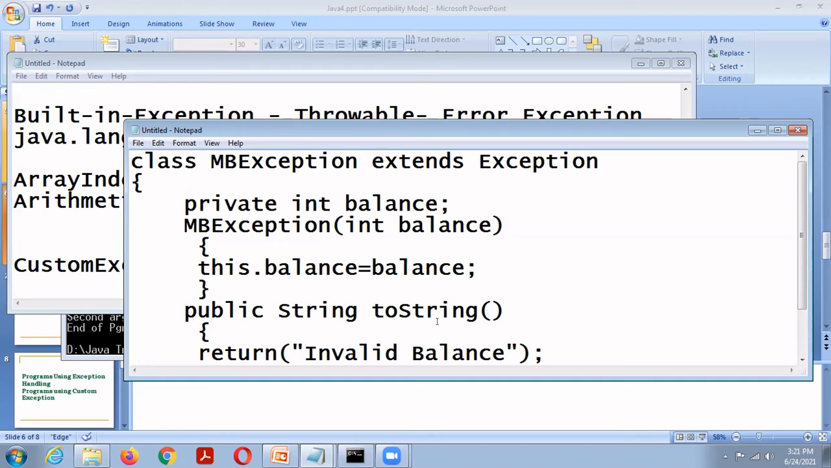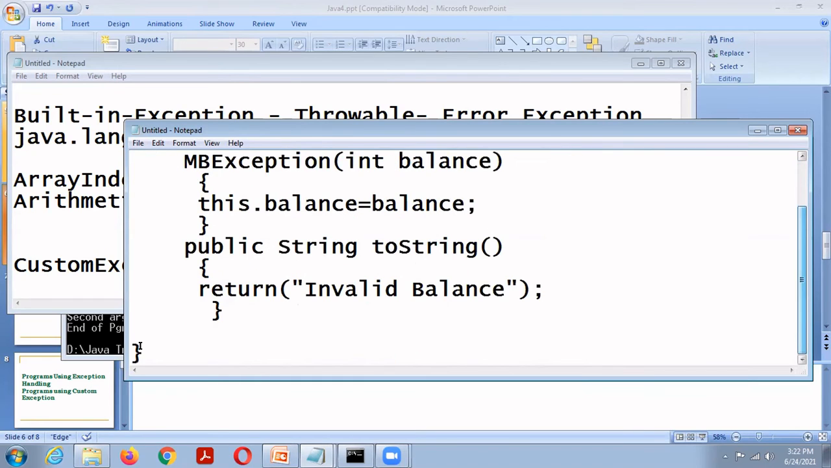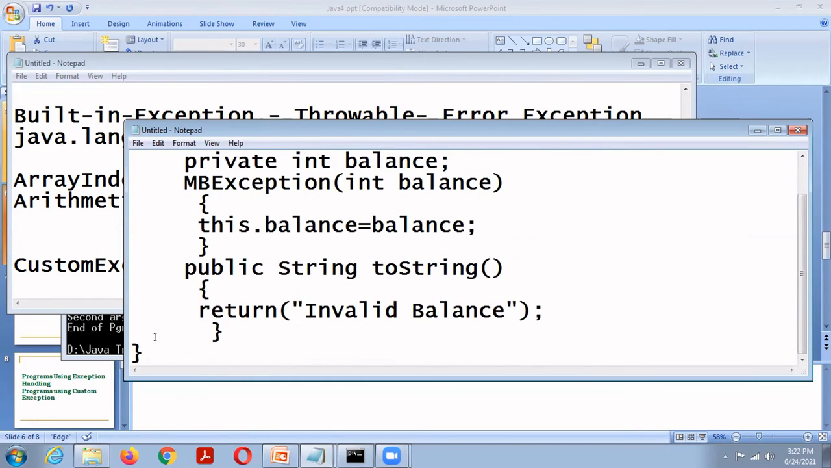So this is a custom exception class. A custom exception class must extend the Exception class. This class is going to validate balance, so balance is one of the members of this class. Then it has two member functions: one is the constructor for initializing the member of this class, and the other is the toString method. This is a special method used to print an object directly.